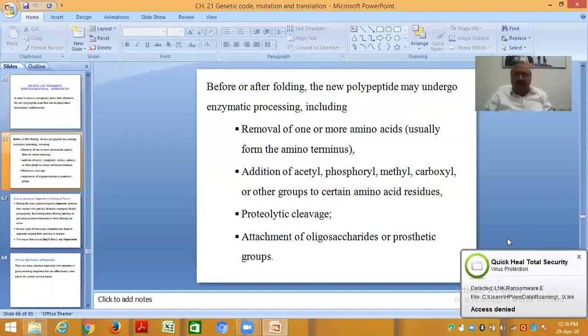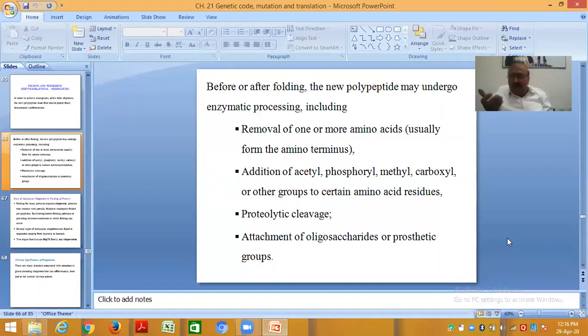Before or after folding, the new polypeptide may undergo enzymatic processing, including removal of one or more amino acids, usually from the amino terminal end. You know that in the protein chain, one is the C end, one other is the N end. So, removal of one or more amino acids, usually from the amino terminal.